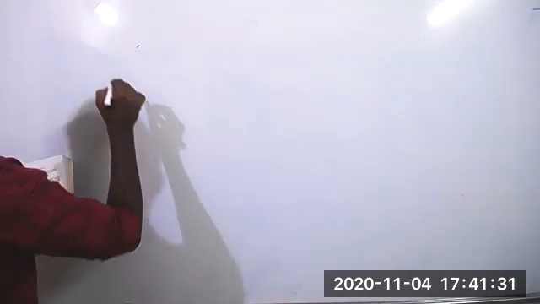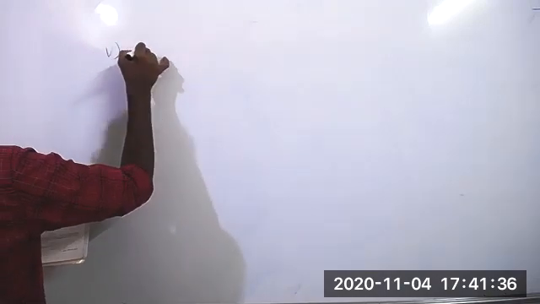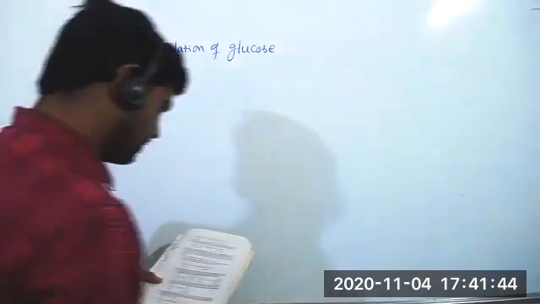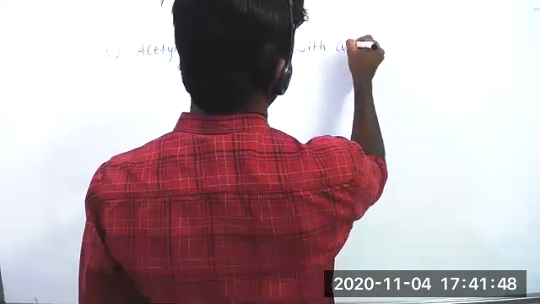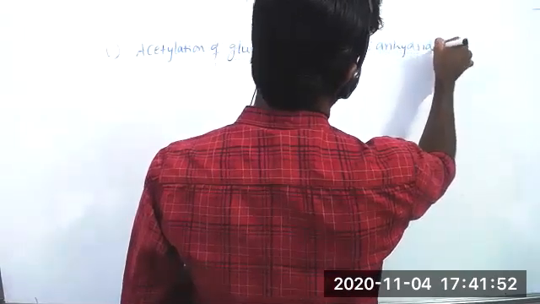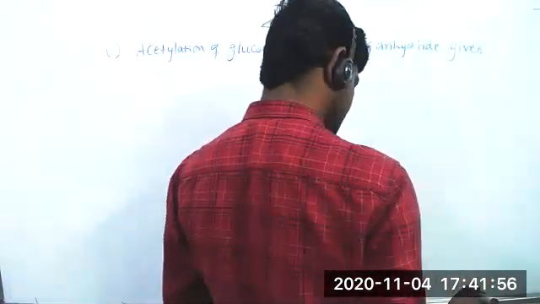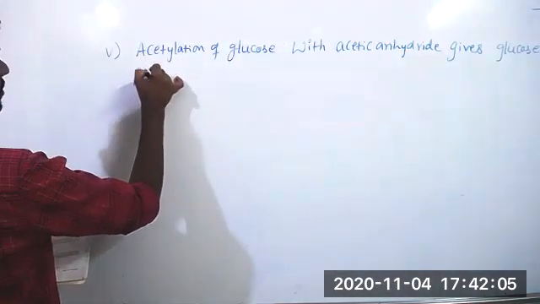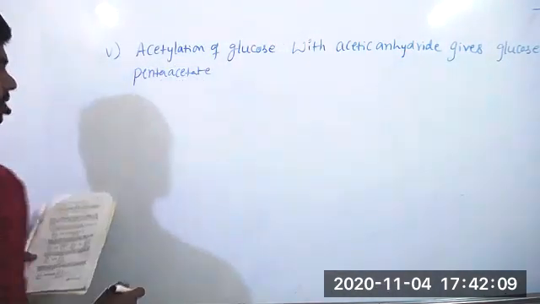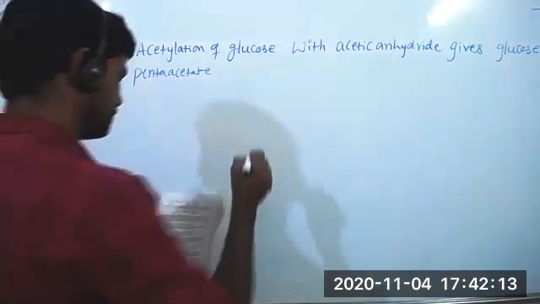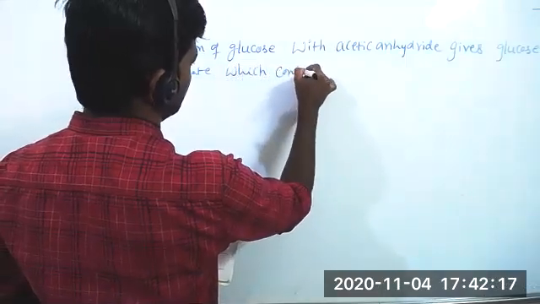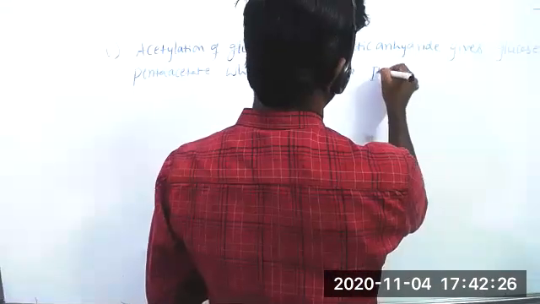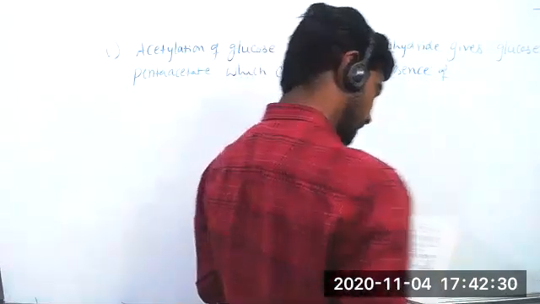Fifth point, acylation of glucose. Acetylation of glucose with acetic anhydride gives glucose pentaacetate, which confirms the presence of 5 OH groups.